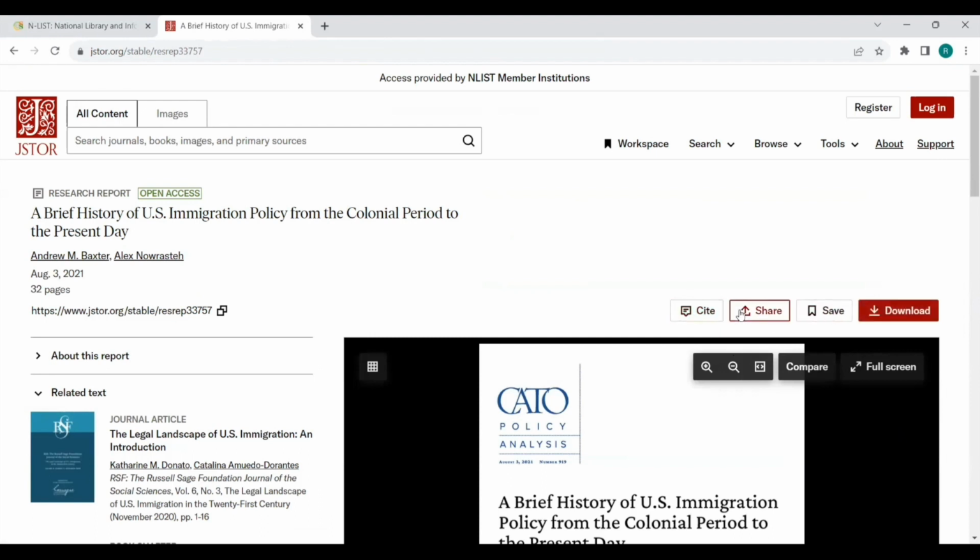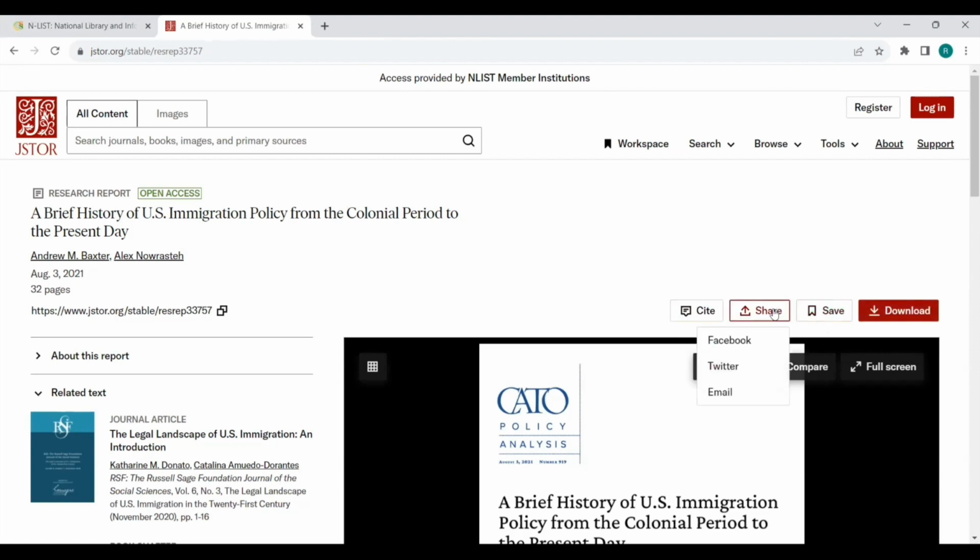In some publishers, as I have already told, all publishers will not give all the same operations and appearance of their web page, or navigation towards their articles or modules or tabs or menus will not be the same. Each one is having their own design. So in case of JSTOR or some others, they are having these types of buttons: cite, share, save, download. We all know what download is. If you click here, then you will have a downloaded copy of that particular article in your local system. Even you can also save.